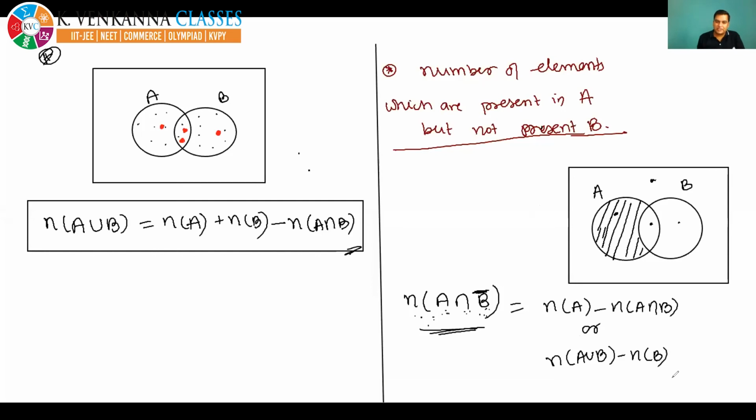Now you give me the formula. First of all, make the Venn diagram, then write in the language, then derive the formula. Similar thing I am giving to you.